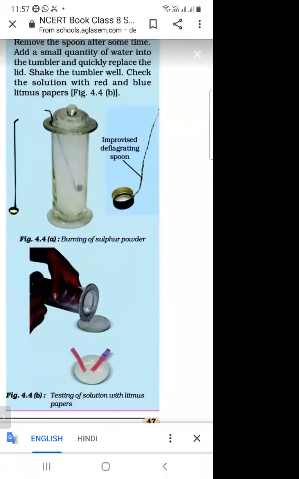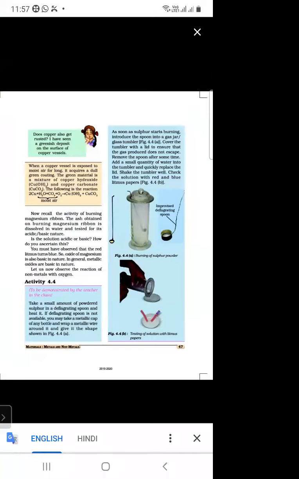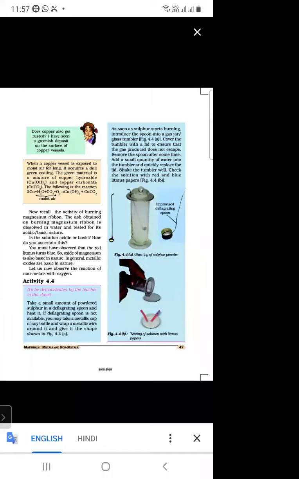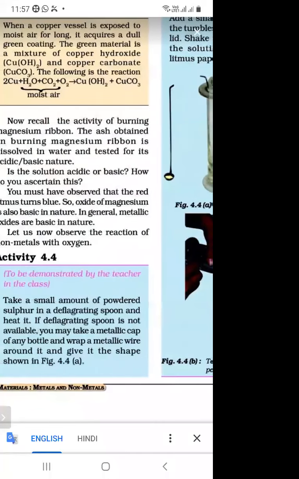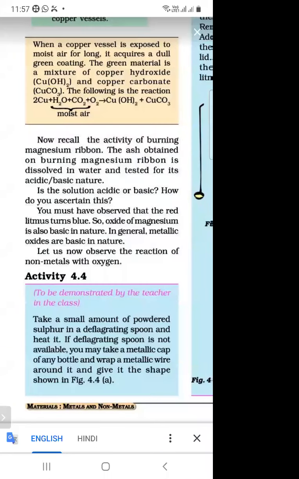So this is the activity of the reaction of non-metal with oxygen. In the previous activity, we did the reaction of metals with oxygen, and in activity 4.4 we did the reaction of non-metals with oxygen.